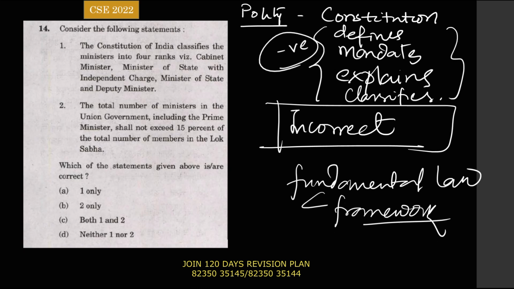Guys, I hope I am making sense to you. What is the logic here? The constitution is a framework law. It consists of broad principles. It does not consist of details. If the constitution starts containing the details, everything will become very bulky. So in most cases, the constitution empowers the parliament to come out with a law and talk details.